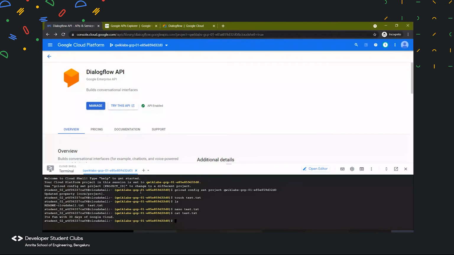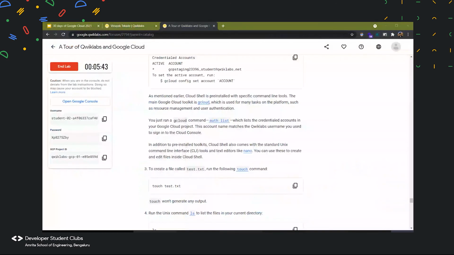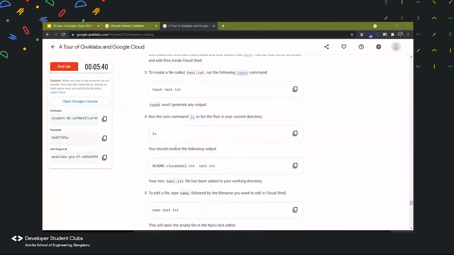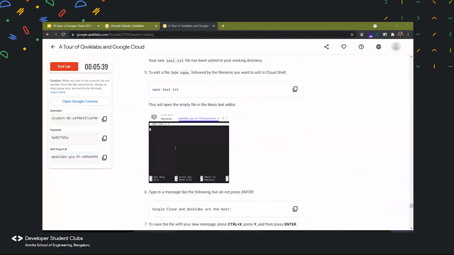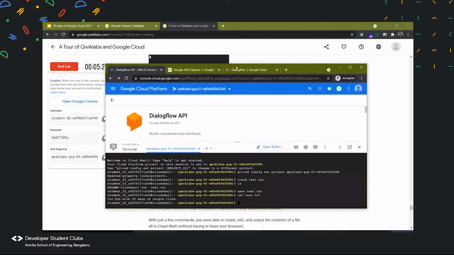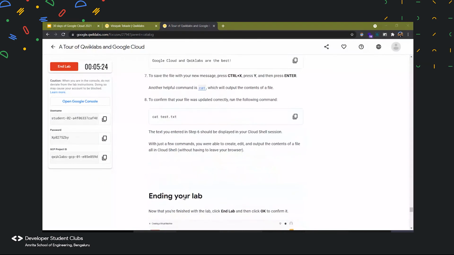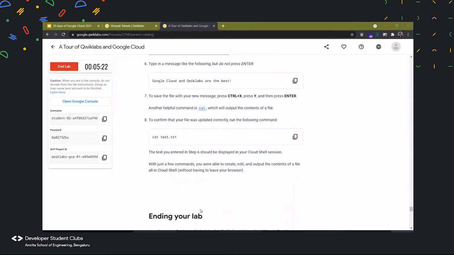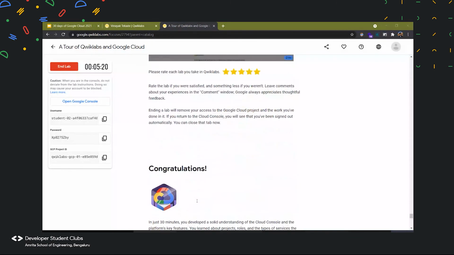And that is how we use our Linux style Cloud Shell. And let us see whether we covered all the parts which are mentioned in our Quick Labs. And do note that we have only 5 minutes left now, so all our resources will be ended and deleted, and we will not be able to access our Google Cloud platform after that, right? So let us finish it first. And okay, we already finished it anyway.